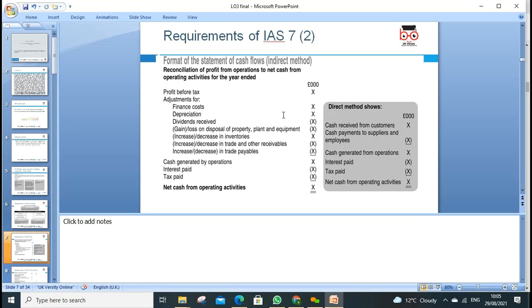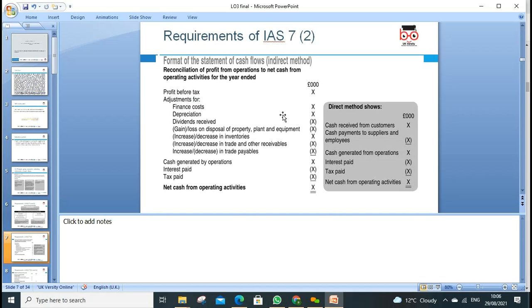Then we make adjustments. So first of all, we always try to prepare the operating activities. Operating means our normal business day to day. Like if we look at Tesco, the normal business is buying and selling consumer goods. But Tesco is not only in consumer goods, they are in banking, they are also in construction, they invested money in energy. So those will be investing activities in different businesses. But their main business will be operating activities, so we can separate the cash. So when we start from profit before tax, the figures, we then need to make adjustments.